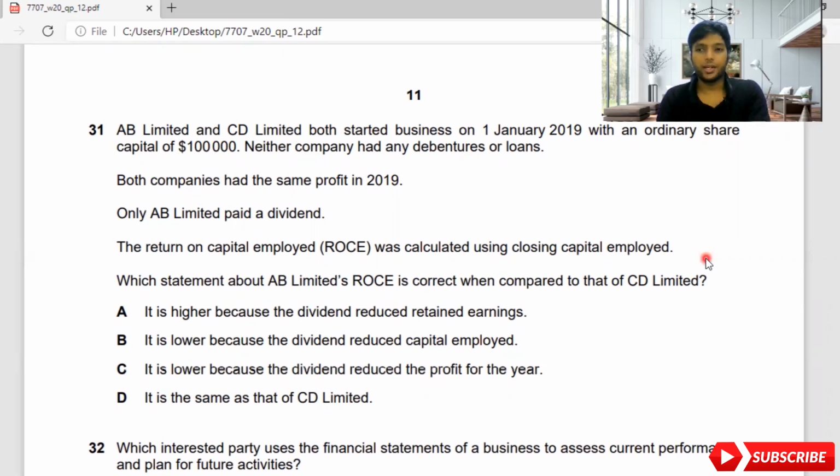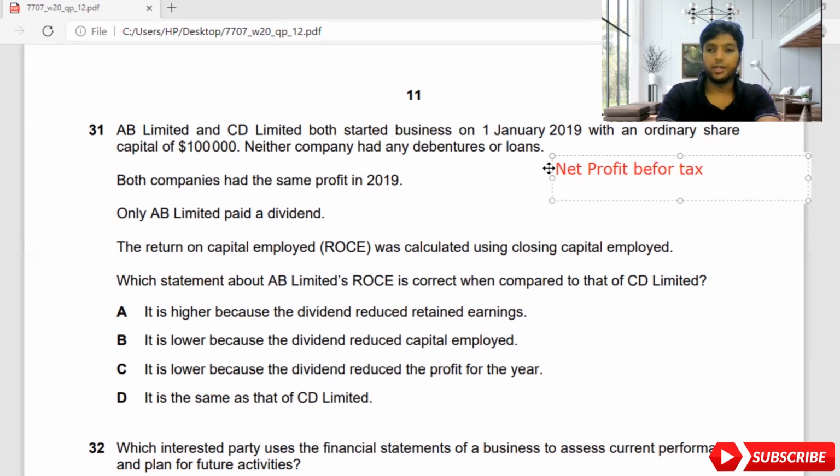So now you need to understand, when you are finding the ROCE, return on capital employed, the formula is net profit before tax divided by the capital employed. This is for your knowledge. Capital employed also has a formula, guys. What is the formula? You all know already, I think. So let me give it to you for your knowledge.